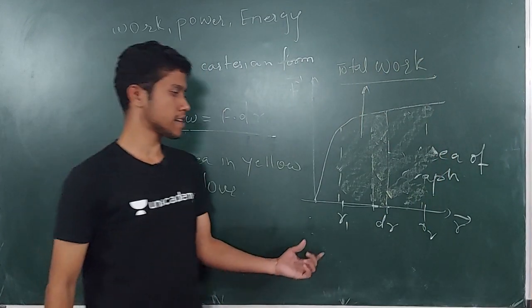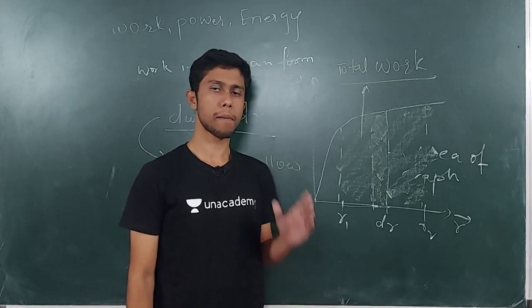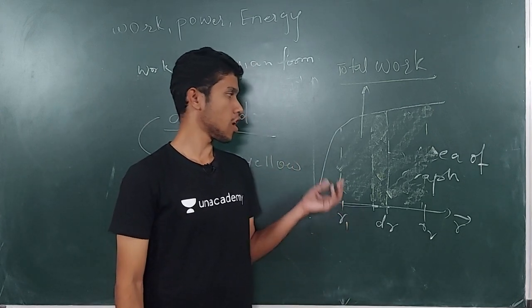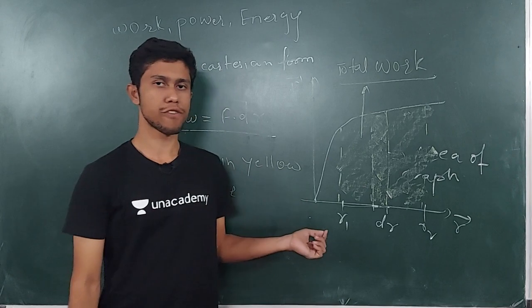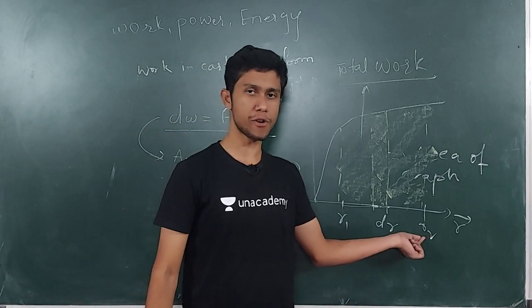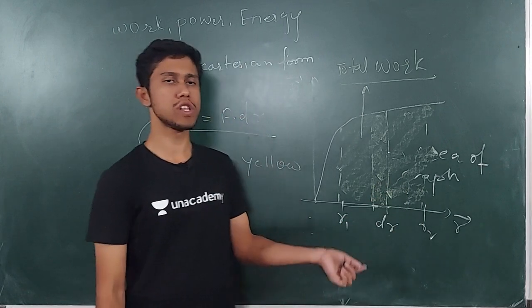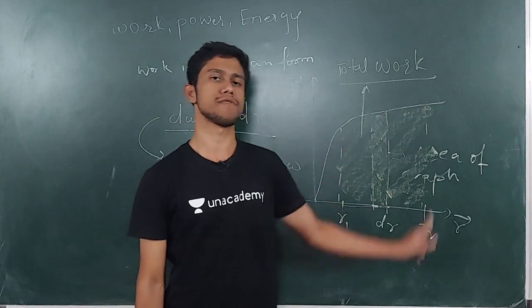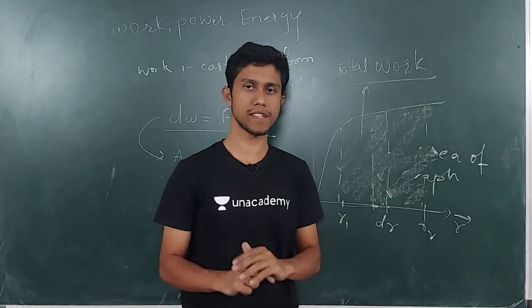So the work done by the variable force for pushing a point from R1 to R2 is nothing but equal to the area under the curve. Okay, so it is very simple.